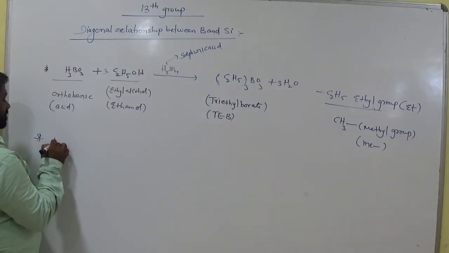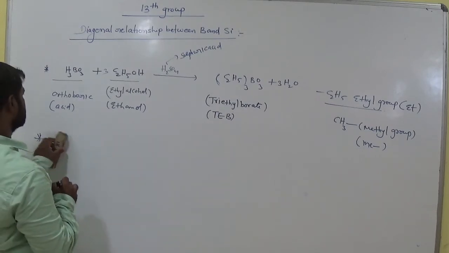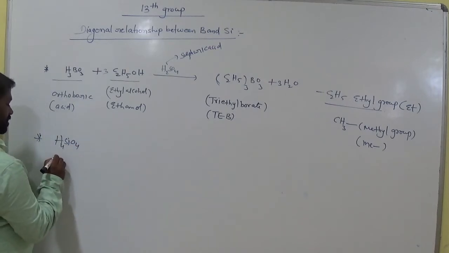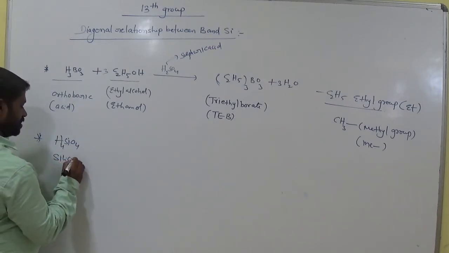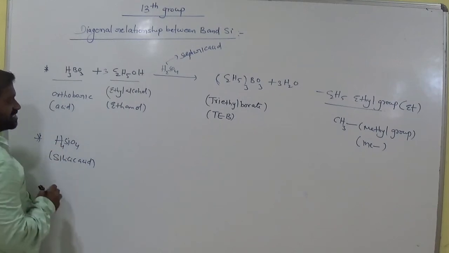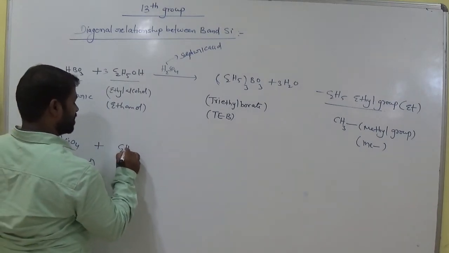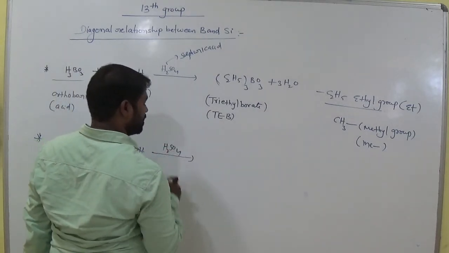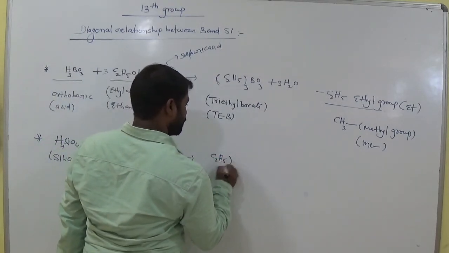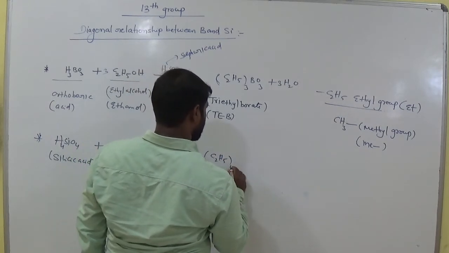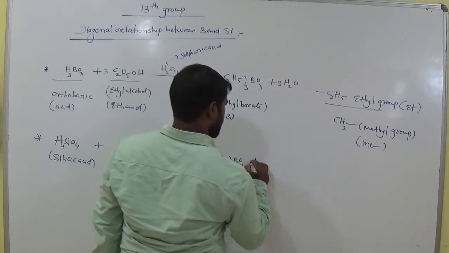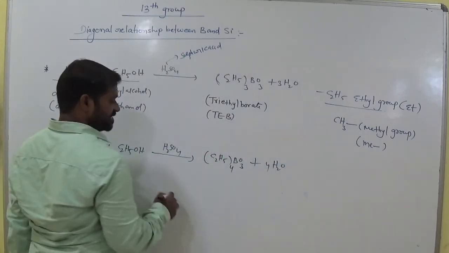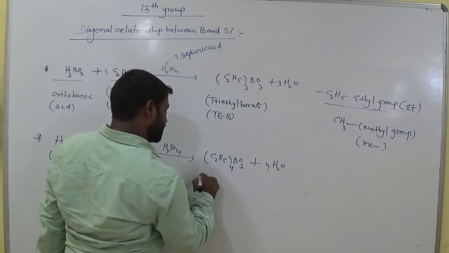And what about silicic acid, H4SiO4, interacting with ethyl alcohol in the presence of acid? This is called, how many ethyl groups here? 4. 4 means tetra.